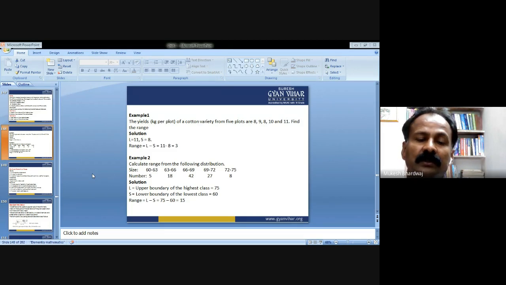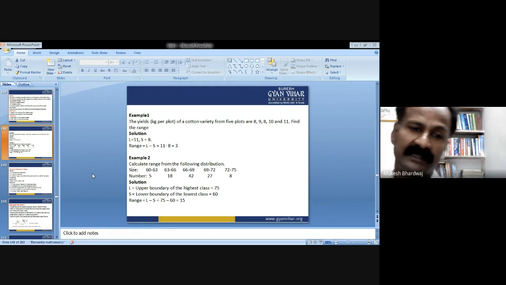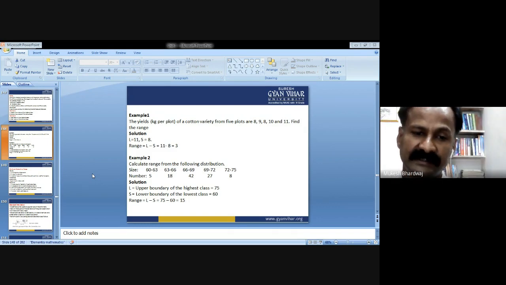Now, in this, we need to identify L and S, the larger value and the smaller value. For the larger value, we take the upper boundary of the highest class. The highest class is 72 to 75, so the upper boundary is 75. Take the value of L equal to 75. And from the smallest class, we take the lower boundary, which is 60. So the range is 75 minus 60, which comes out to be 15.